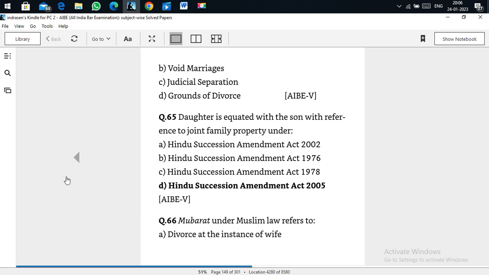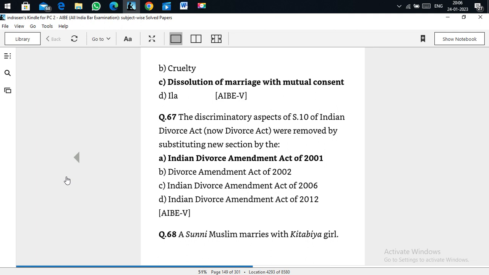Mubarat under the Muslim law. Mubarat under the Muslim law refers to the dissolution of the marriage with mutual consent. Mubarat is with a mutual consent, not just by a talaq.